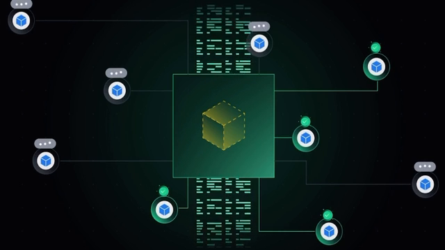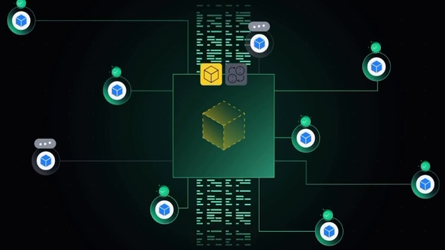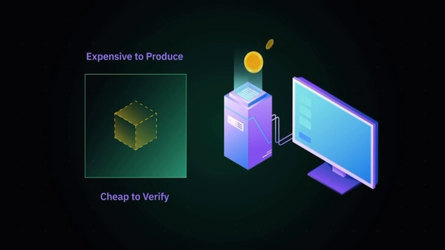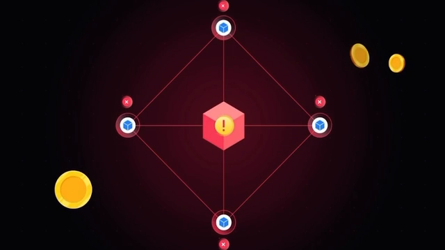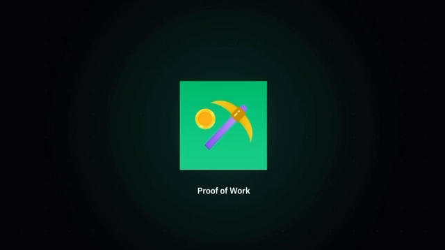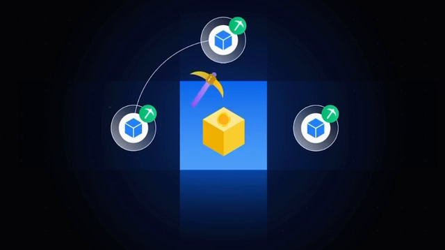They'll check all of the information inside the block too, whether it was built on a previous block and whether the transactions are authentic. This dynamic, expensive to produce, cheap to verify, is some of the game theory that makes blockchain systems viable. You'll be out of pocket if you produce an invalid block, as the other nodes will immediately reject it. Proof of work was the first consensus mechanism to surface and remains important. This process of using proof of work to solve a block is called mining, and nodes that participate in mining are called miners. We call them miners because they're working to extract a reward from the protocol.